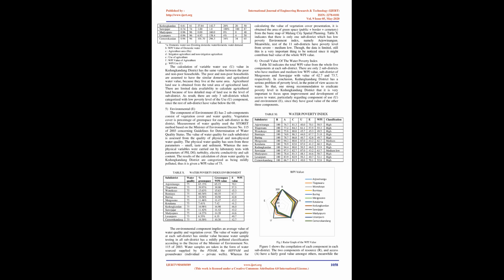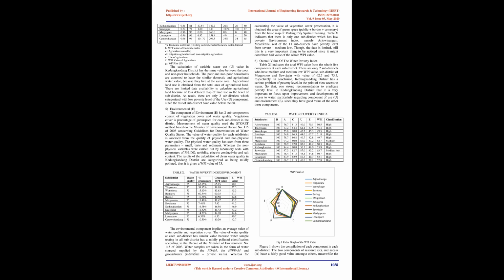A. Domestic water use, existing domestic water/domestic water demand. B. WPI value of domestic water. C. Agriculture area, HA. D. Irrigation agriculture and non-irrigation agriculture. E. Use of agriculture. F. WPI value of agriculture.